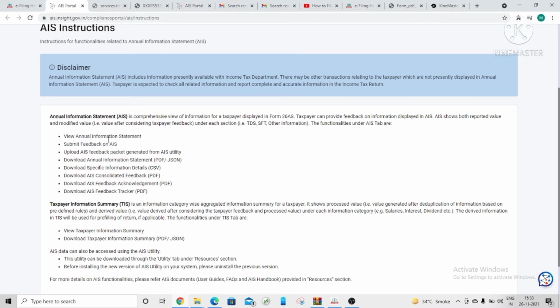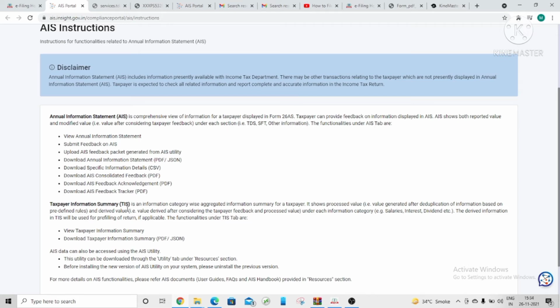Yes, now the functionalities under the AIS tab. So guys, you can view AIS, submit feedback on AIS, upload AIS feedback from the AIS utility. Yes guys, you have to download the AIS utility first, only then you can provide your feedback or modify the values. I will tell you from where you have to download this utility. Download AIS PDF or JSON format. Okay, download specific information details, download AIS consolidated feedback, download AIS feedback acknowledgement, and download AIS feedback tracker.